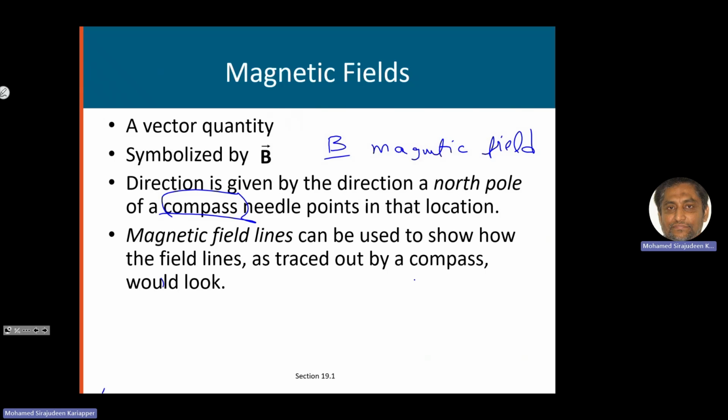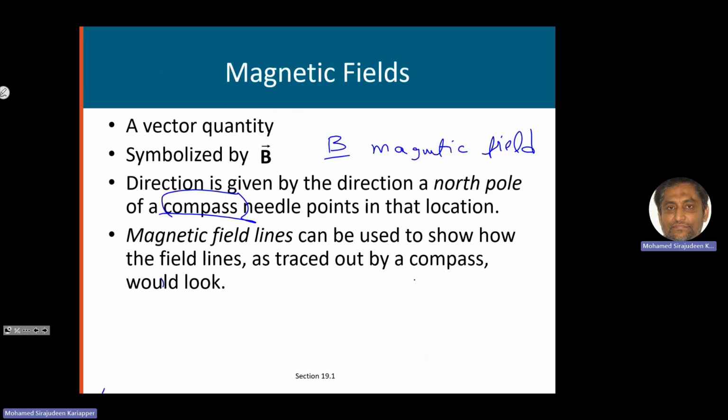But here, how do you get the direction of the magnetic field? It is the direction the compass will point. Hopefully, you have seen a compass. They use it to get the direction.